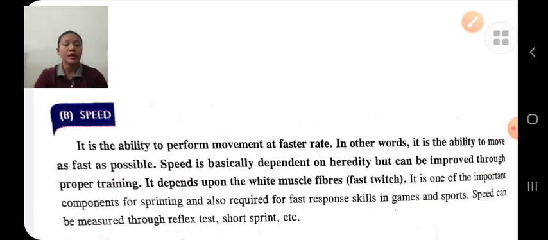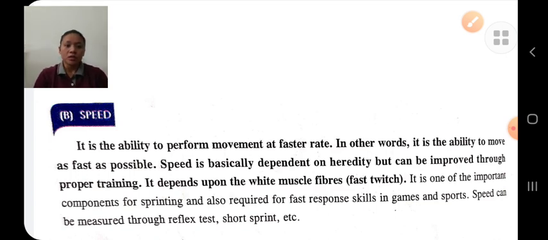It basically depends upon heredity, but it can be improved through proper training. The persons who have white muscle fibers, also known as fast twitch muscle fibers, have more speed. Okay, first point is that speed means ability to do the movement as fast as possible.